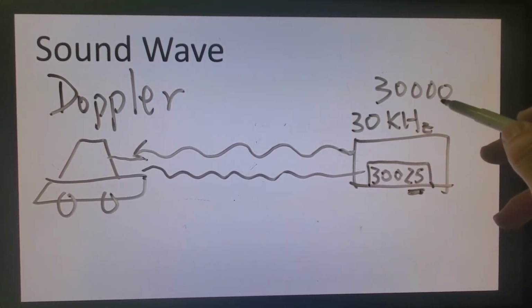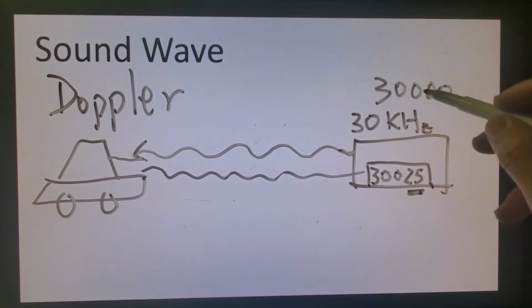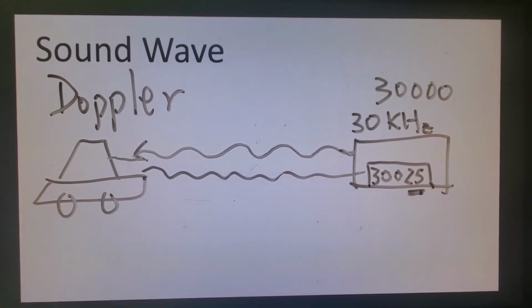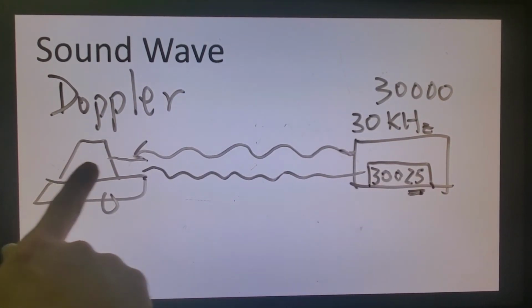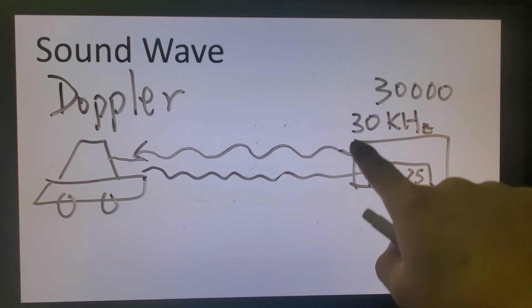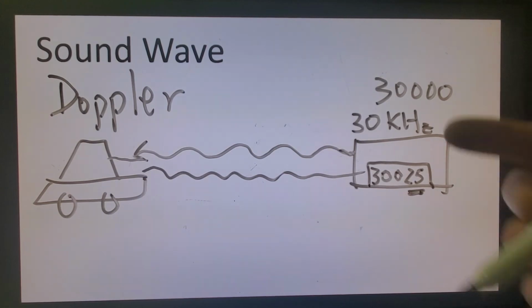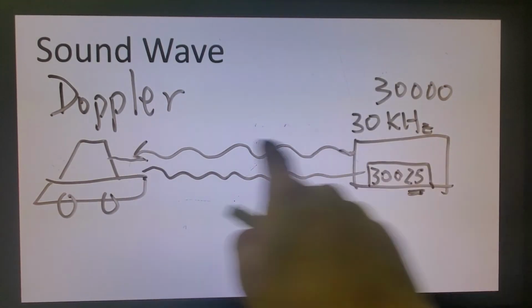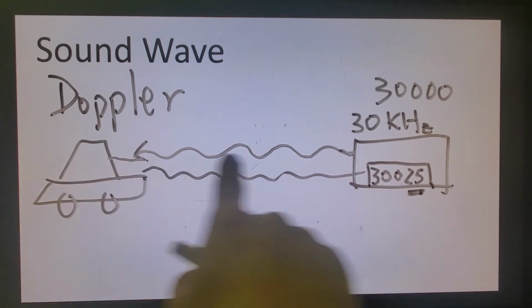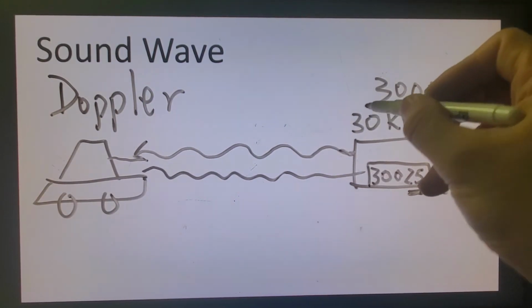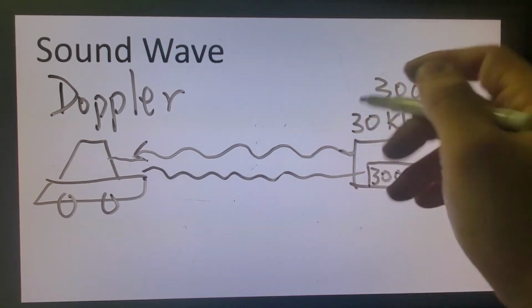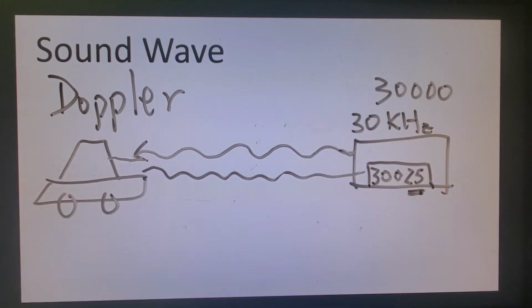By the difference of these two, we can calibrate it and we can tell how fast this vehicle is moving. This is called the Doppler effect. There are different scenarios. One is the object is moving, but the source is not moving. The second scenario is the source is moving, the detector is not moving. In the third, the source is not moving, just the car is moving. So there are different ways of having the Doppler effect.